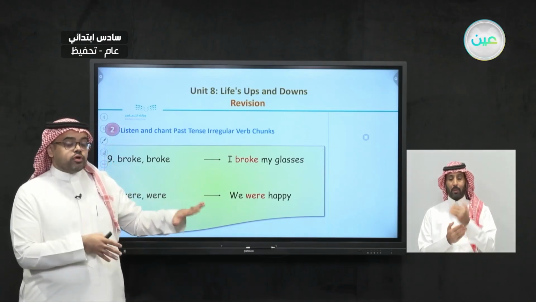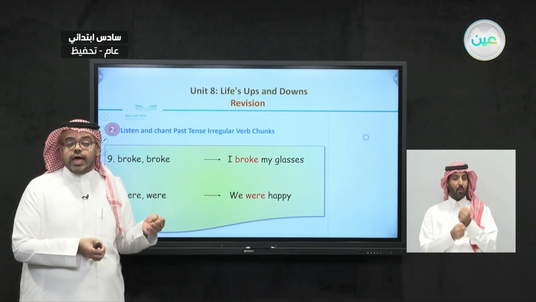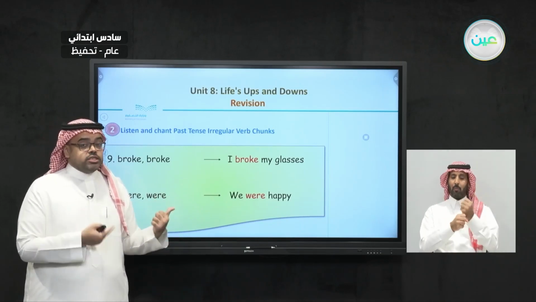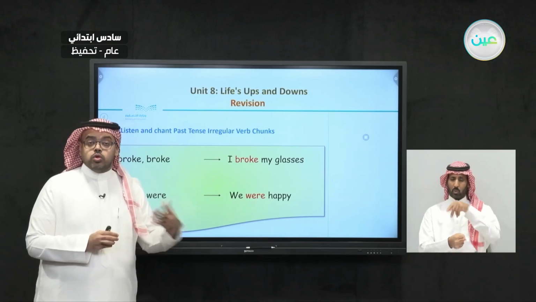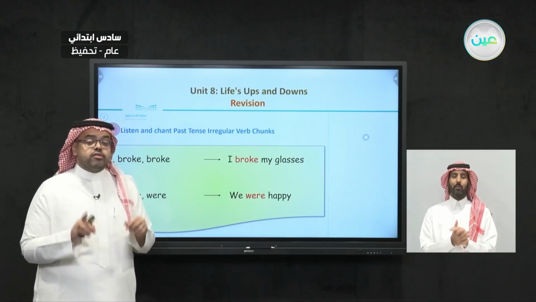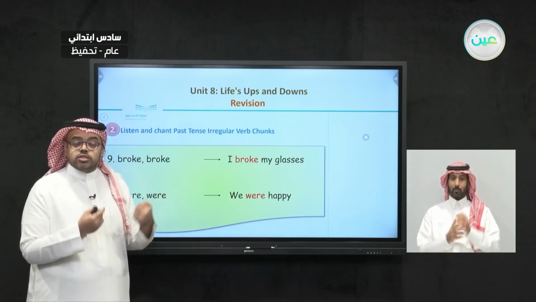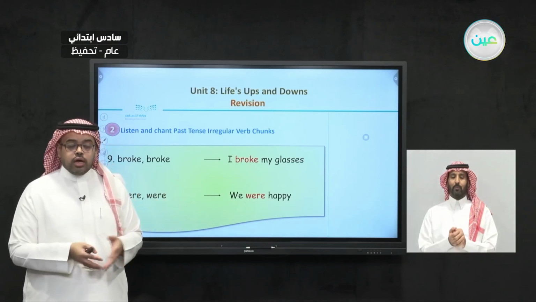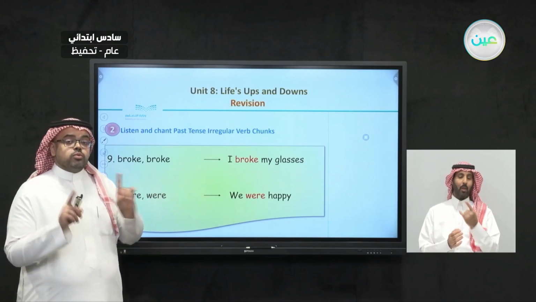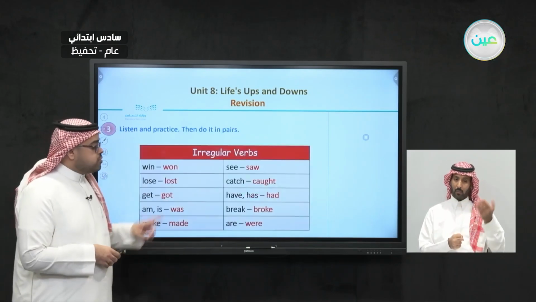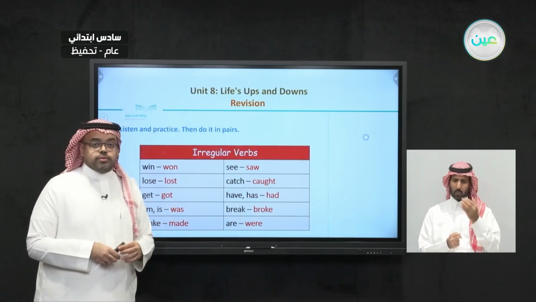Now, with regular verbs, we can only add ed to a verb. But with the irregular verbs, the only way we can use them is to memorize the ones we practiced here in our book. So we had 10 irregular verbs, and we should memorize these 10 irregular verbs.